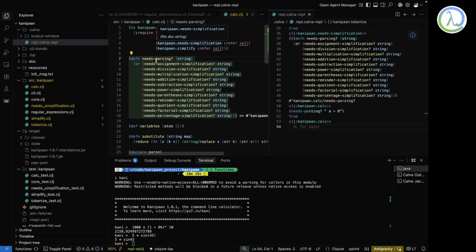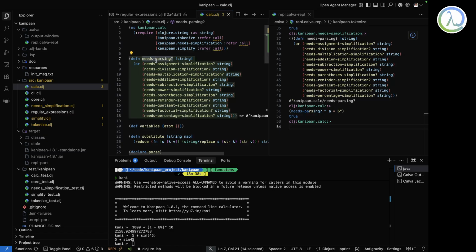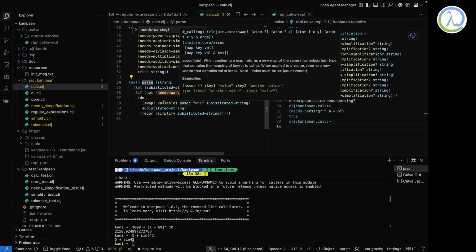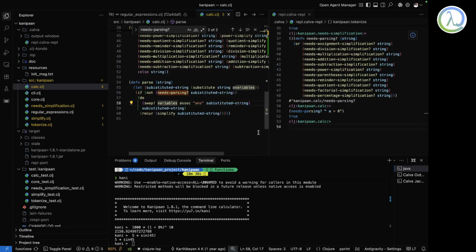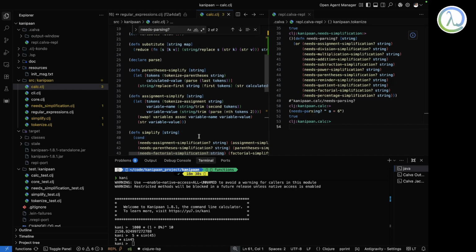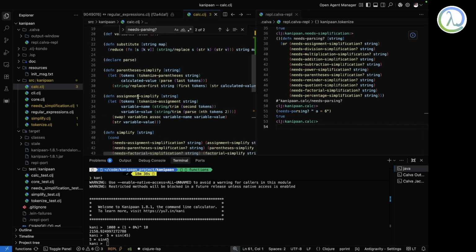Okay, so this is being used somewhere, over here in pass. So if it needs parsing, yeah, like do the stuff, you just simplify stuff. And if it doesn't need it, yeah, like you do some other stuff. So that's how this program works. I just wanted to give how it works and all those things.